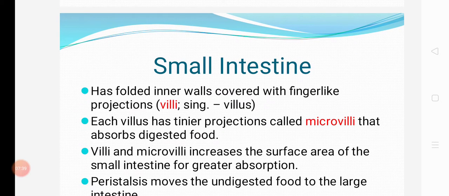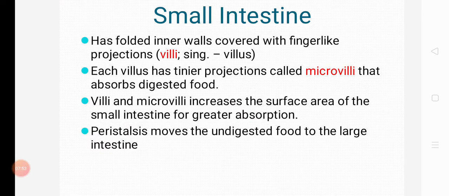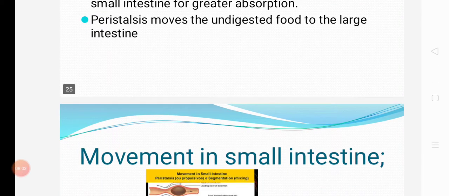It has folded inner walls covered with finger-like projections called villi. Each villus has thinner projections called microvilli that absorb digested food. Villi and microvilli increase the surface area of the small intestine for greater absorption. Peristalsis moves undigested food to the large intestine.